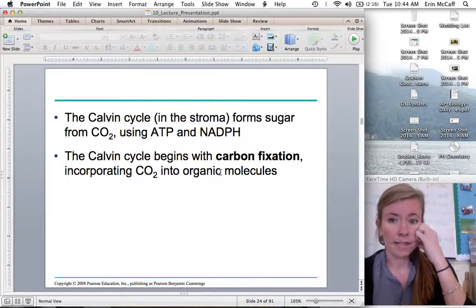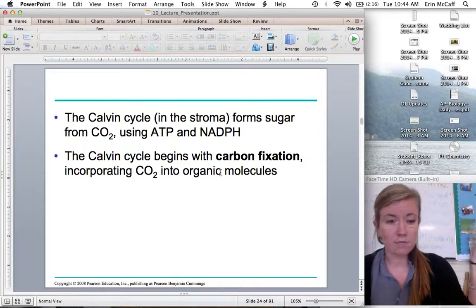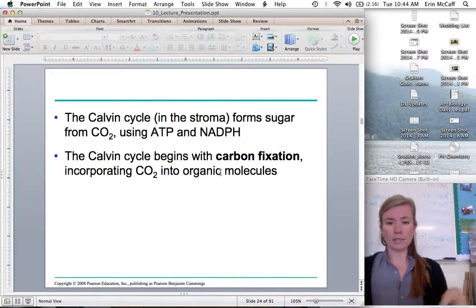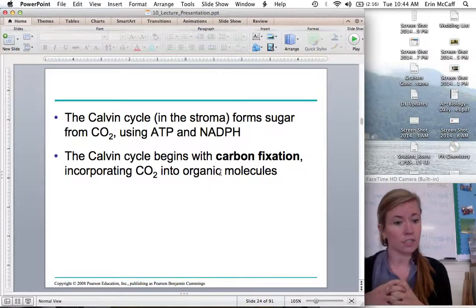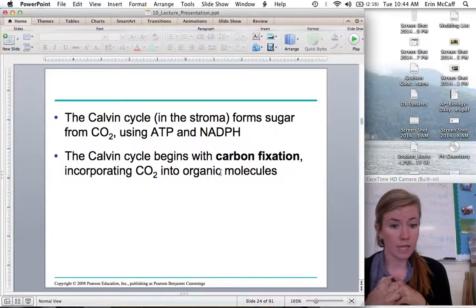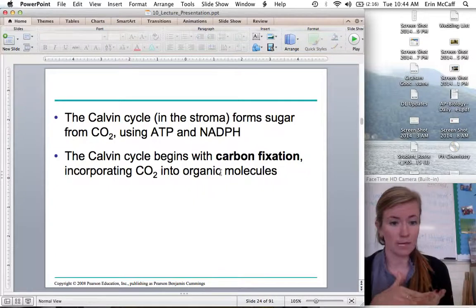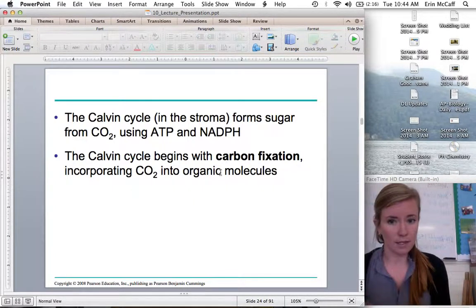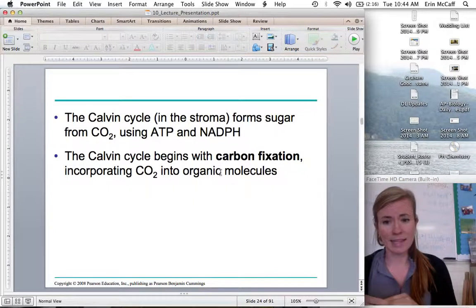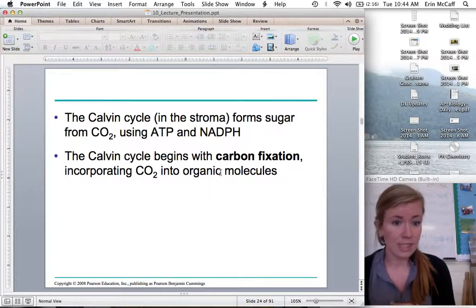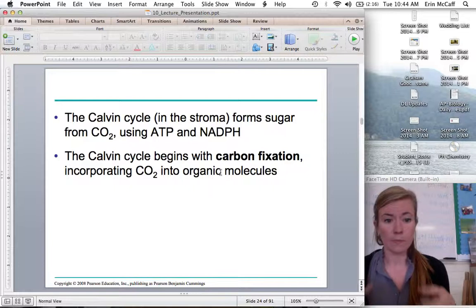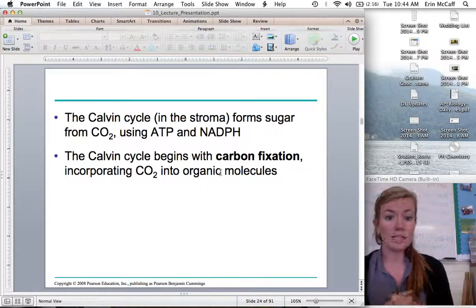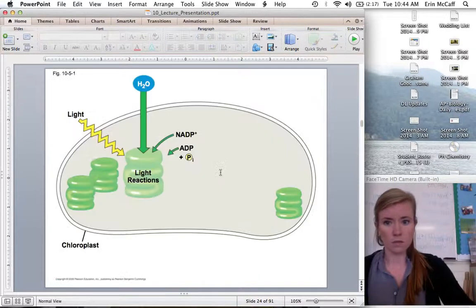And the Calvin cycle makes sugar using the ATP and the NADPH that we made in the light-dependent reactions. So the light-dependent reactions harness the energy from the sun, and they store that in the chemical energy of ATP and NADPH. Then that ATP and NADPH go to the Calvin cycle to make the glucose. The Calvin cycle begins with something called carbon fixation, which we'll talk about, which is when we take carbon dioxide and we start building carbon-carbon bonds to build our organic molecules.